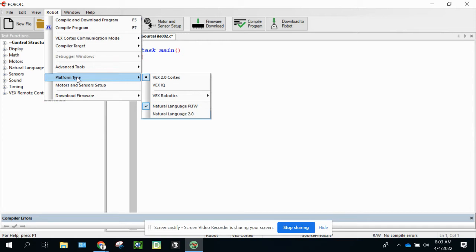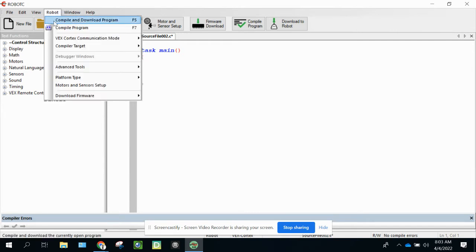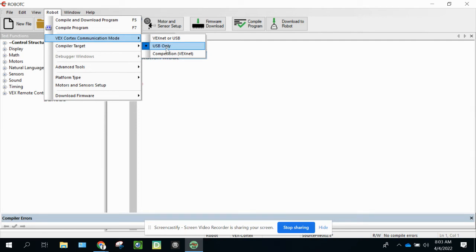So every time you open up this particular program, you have to go to Robot and select those two items. And then there is also a third item that you have to select that is also under Robot. You have to select USB only. It's under VEX Cortex Communication Mode, and it's USB only. Those three items, every time you open up the Robot C program, have to be highlighted, or you'll get error messages either on your Cortex or in your program. So always check for those three items.